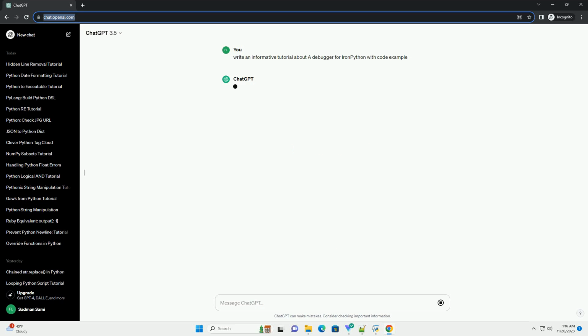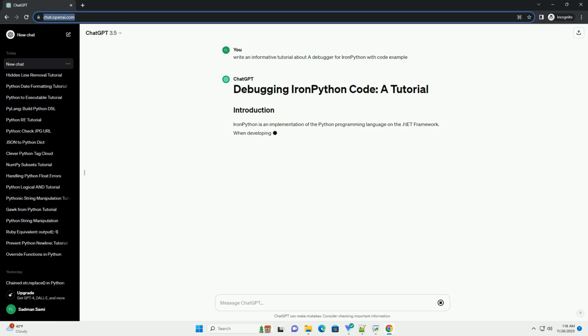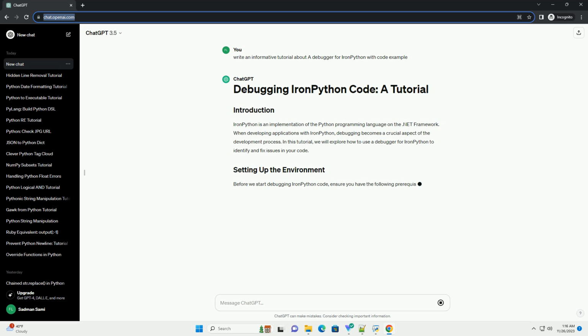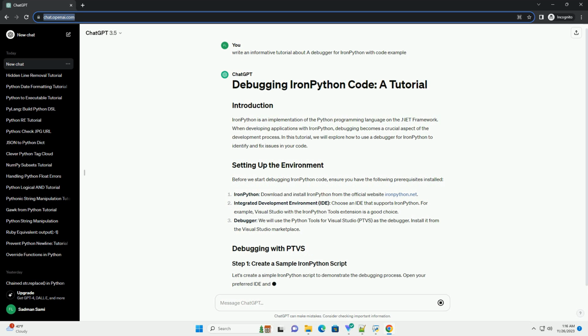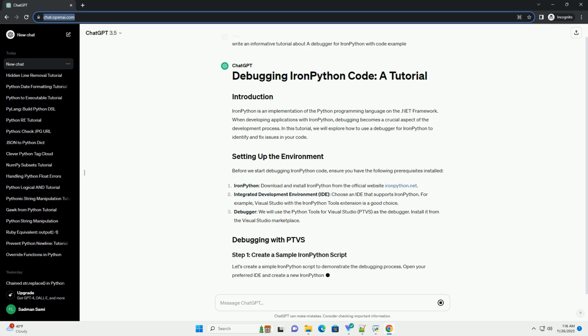IronPython is an implementation of the Python programming language on the .NET framework. When developing applications with IronPython, debugging becomes a crucial aspect of the development process. In this tutorial, we will explore how to use a debugger for IronPython to identify and fix issues in your code. Before we start debugging IronPython code, ensure you have the following prerequisites installed.